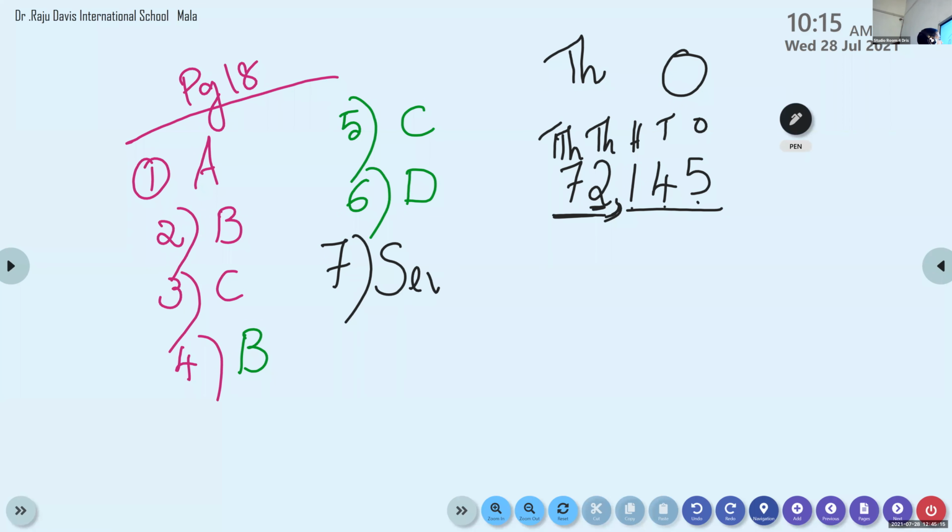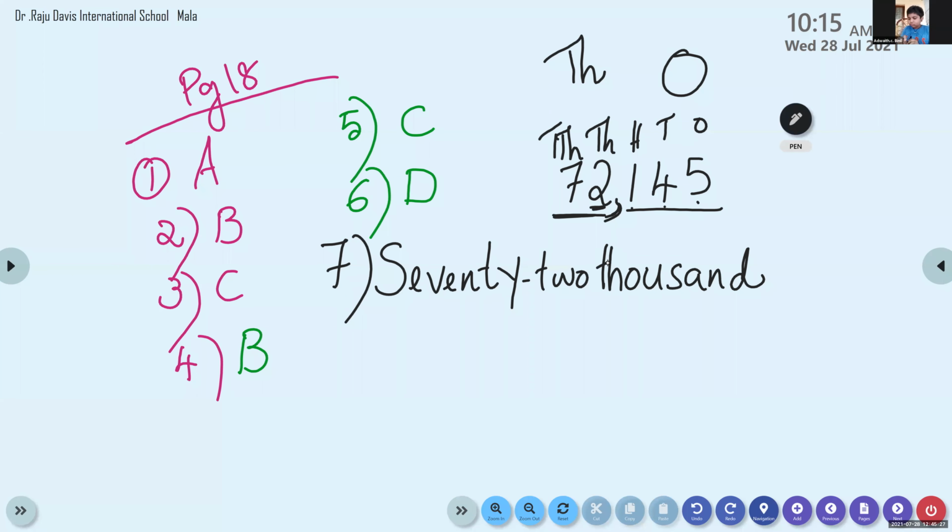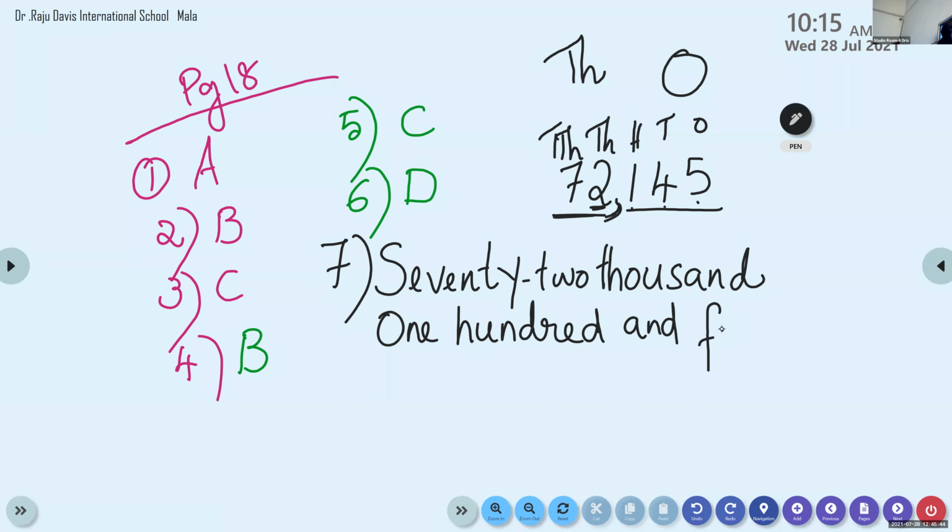72,000. 72,145. See children, if we are writing 40, no need to write U there.